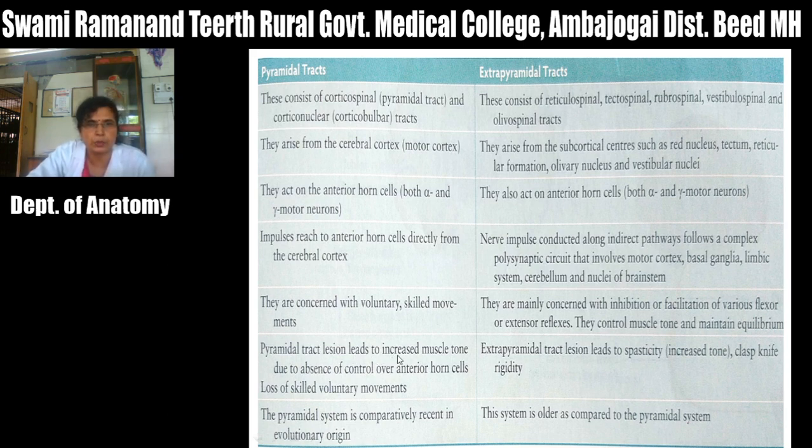Pyramidal tract lesions lead to increased muscle tone due to absence of control over anterior horn cells, due to the damage to these corticospinal fibers. That control over these anterior horn cells is removed, and these anterior horn cells become hyperactive. Extrapyramidal tract lesions lead to spasticity, that is increased tone, and clasp knife rigidity. In pyramidal tract lesions, there is loss of skillful, precise, voluntary movements. And evolutionary, this pyramidal system is recent in origin, and this extrapyramidal system is older.